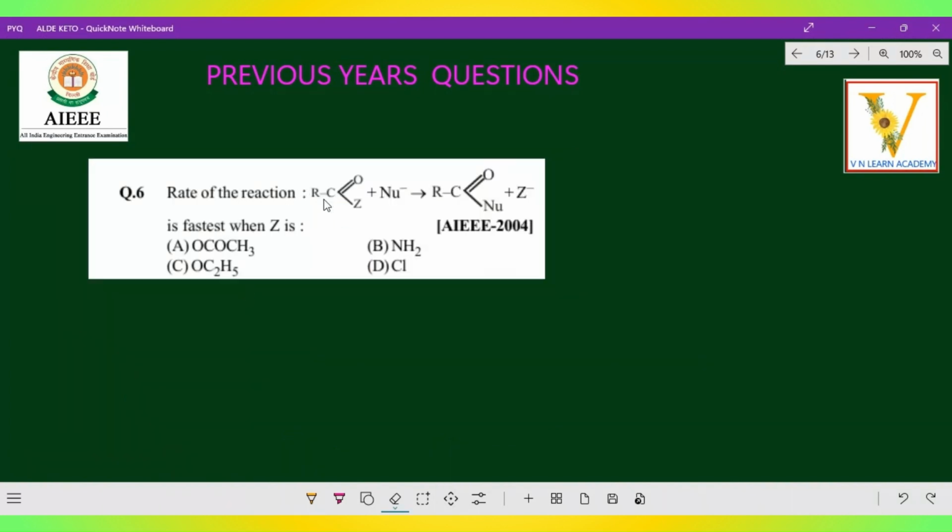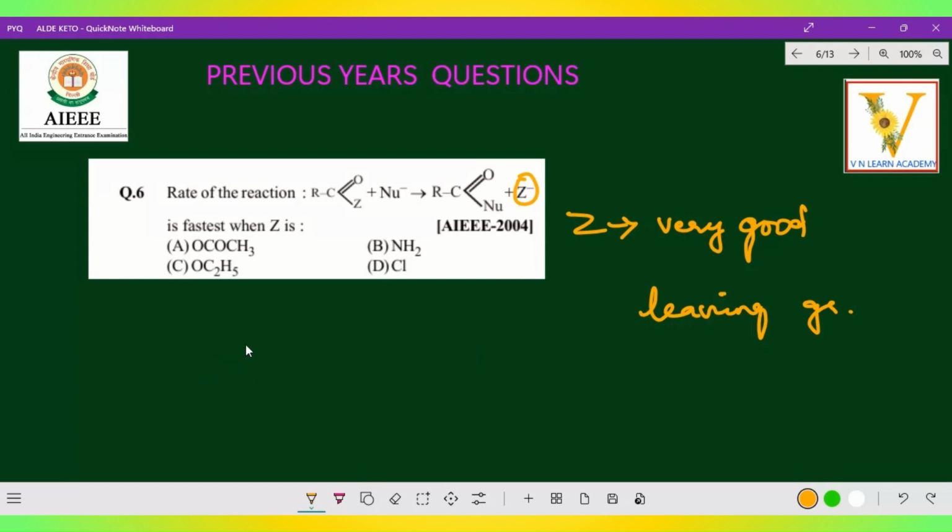Rate of reaction of R C double bond O Z, right? And combined with the nucleophile, it gives R C double bond O nucleophile plus Z minus. See, Z minus they mentioned very clearly. So that means Z actually is a very good leaving group, right? Very good leaving group.